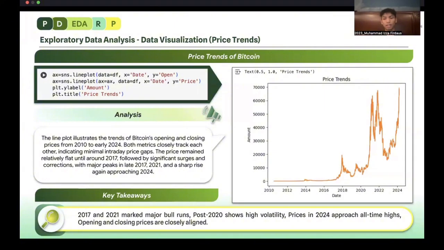We can see an uptrend on the graph, which peaks at 2022, goes down again, and goes up again. 2017 and 2021 marked major bull runs, which means the graph goes up, and post 2020, it shows high volatility. In 2024, it approaches all-time highs, and opening and closing prices are closely aligned.